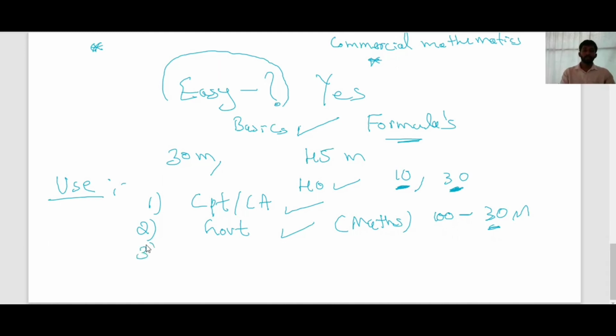And the third one is banking exams, like IBPS. Just check the syllabus given for the IBPS test. One paper is maths only. The same concepts that you're studying at your PU level are included. So I can say that studying basic mathematics at PU level means here itself you're building your basics.